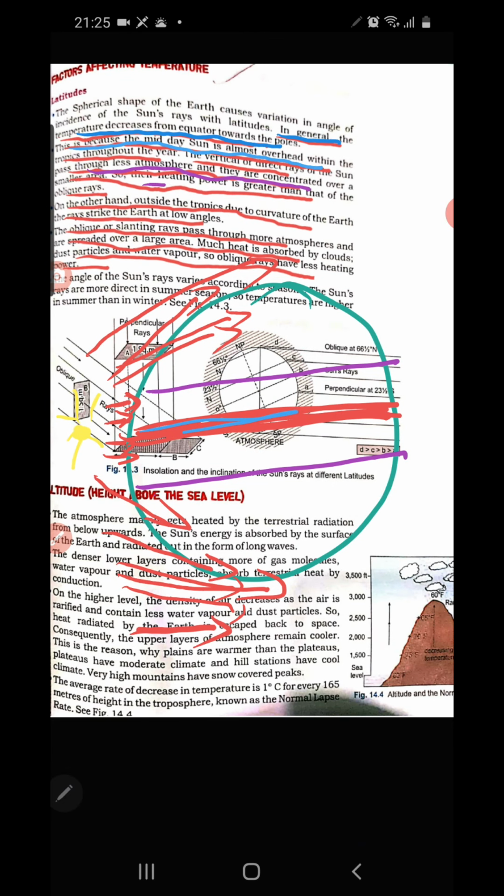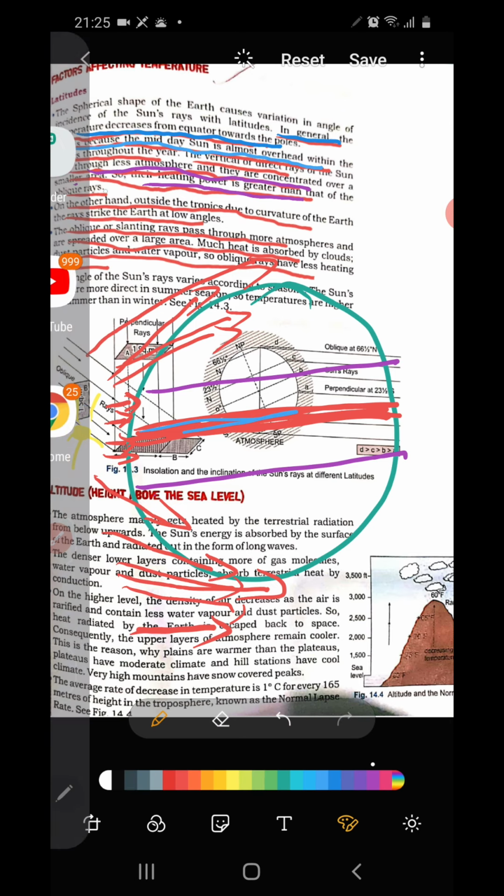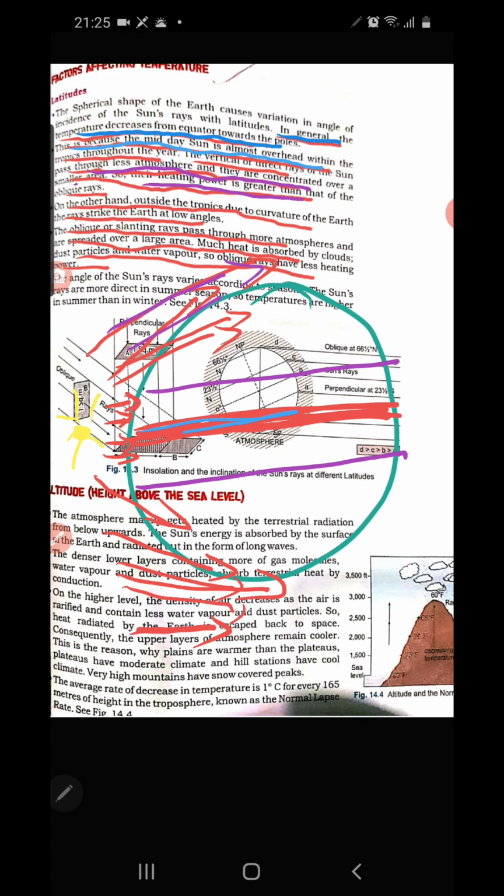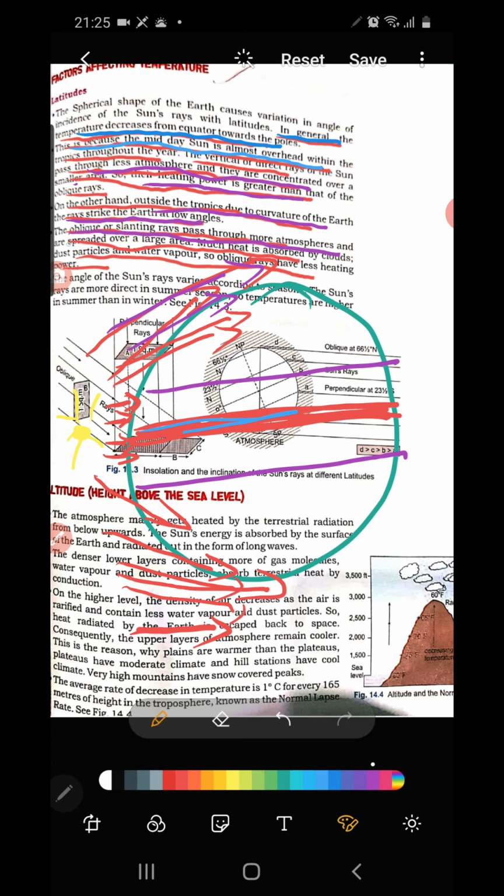So the heating power is greater than that of oblique rays. Oblique rays means slanting rays. On the other hand, outside the tropics, due to the curvature of the earth, the rays strike the earth at a low angle. The oblique or slanting rays pass through more atmosphere and are spread over a larger area.